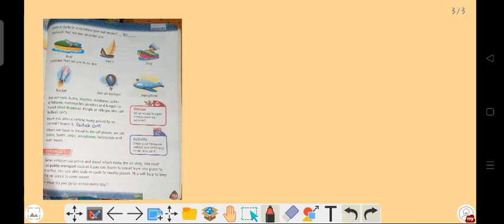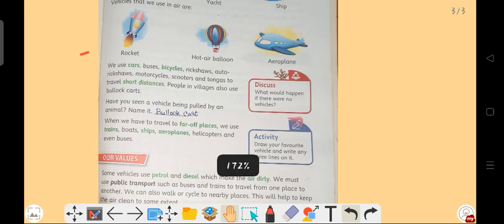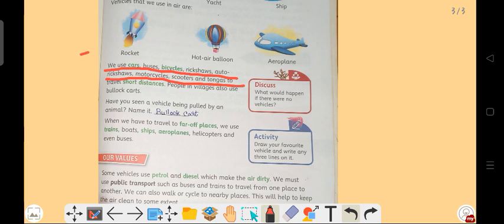We use cars, buses, bicycle, rickshaw, auto rickshaw, motorcycle, scooter and tongas to travel short distances. Distance may be short distance or it may be far distance or long distance.